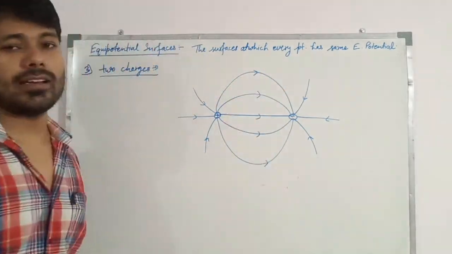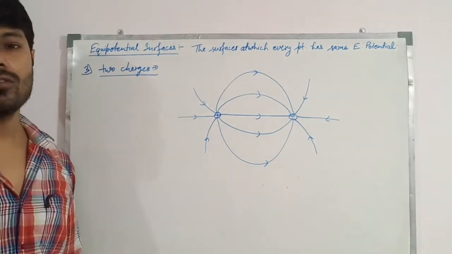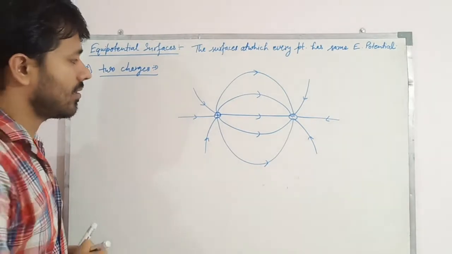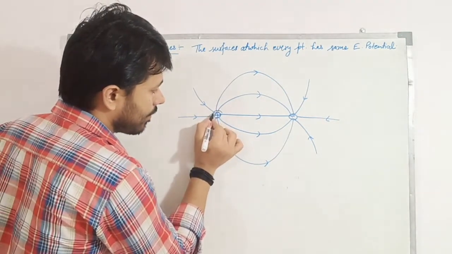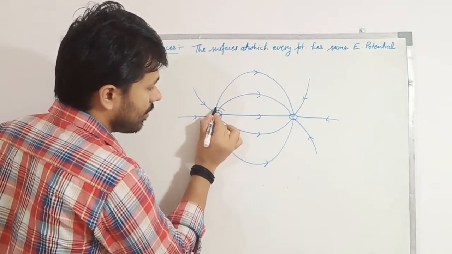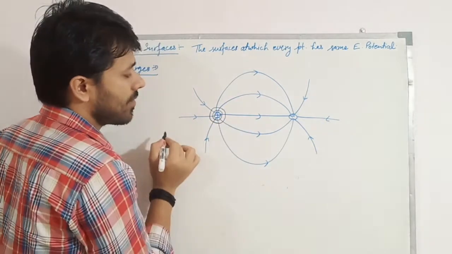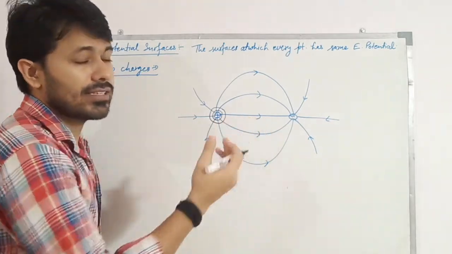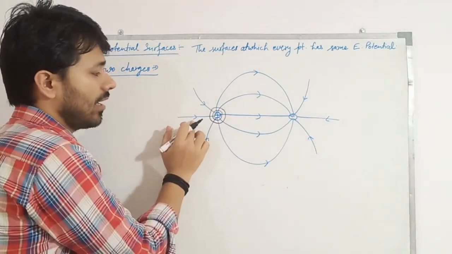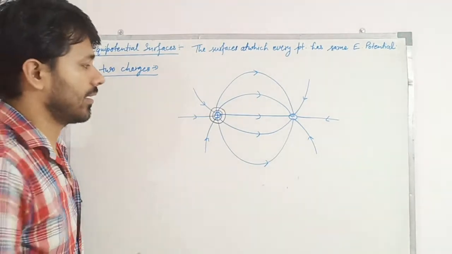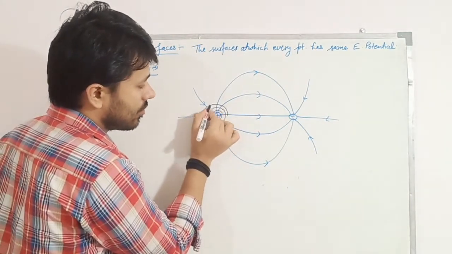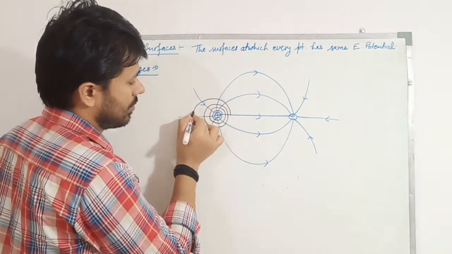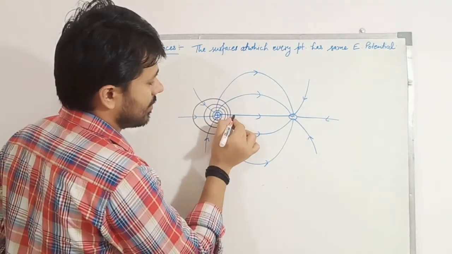So we have to draw the equipotential surface perpendicular to these lines. Close to the charge there is a high value of electric field and a spherical shape. But in between these there is a high value of electric field and this side a low value of electric field. So this side is closely spaced and this side is loosely spaced, something like this.